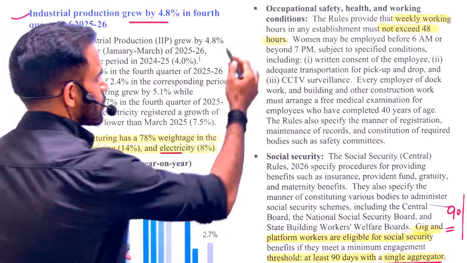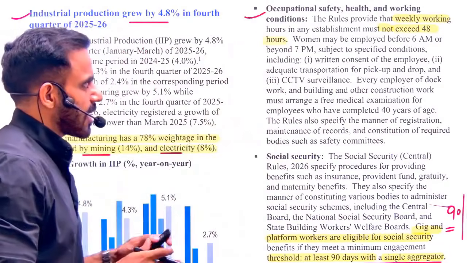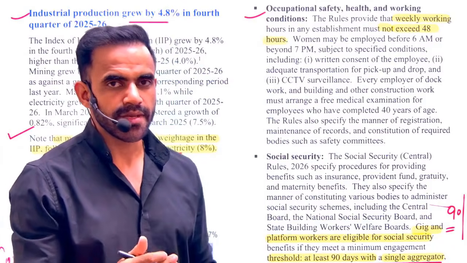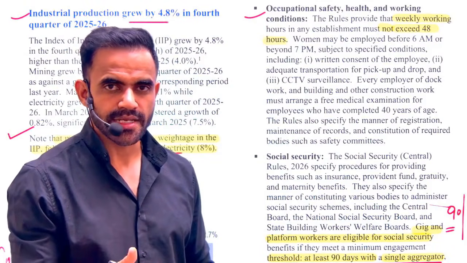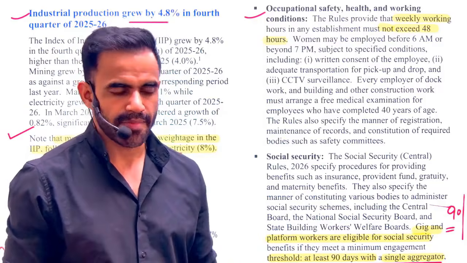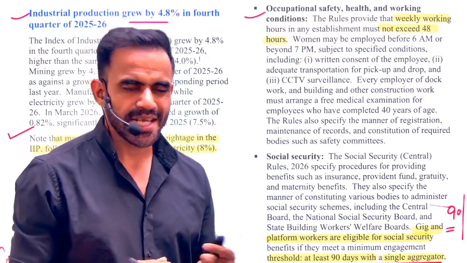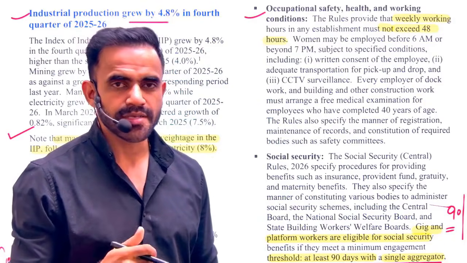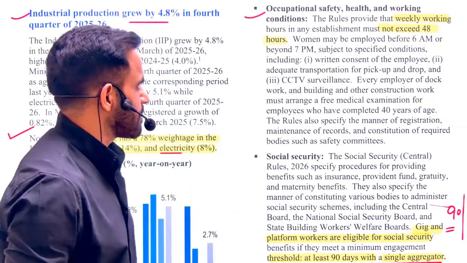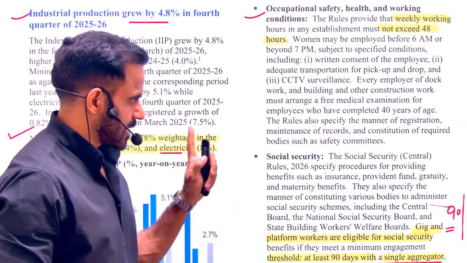So first is related to occupational safety. As per that, the weekly working hours in any establishment should not exceed 48 hours per week. So keep this number in mind, because the examiner can simply change this data, or maybe simply say that even more than 48 hours is allowed. So keep that in mind. This is the weekly limit. That's one thing.